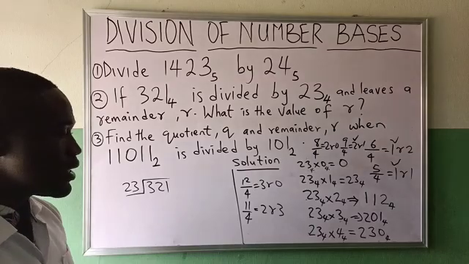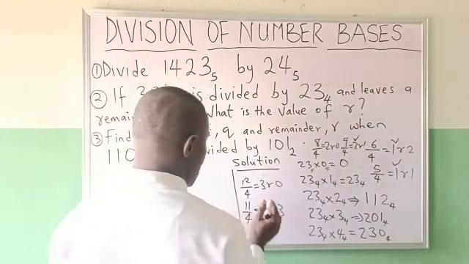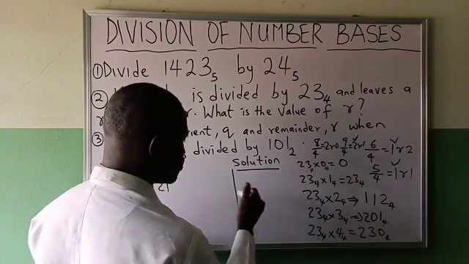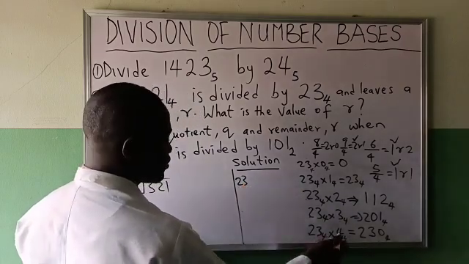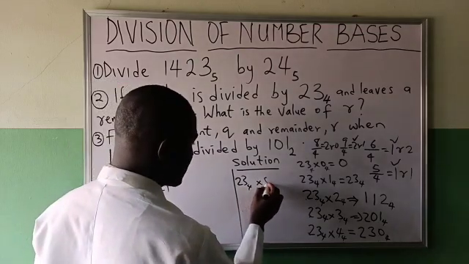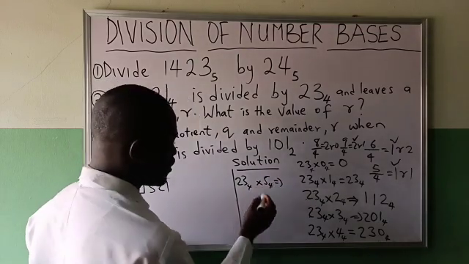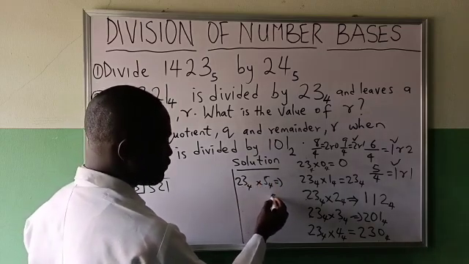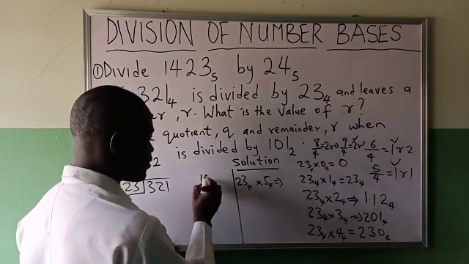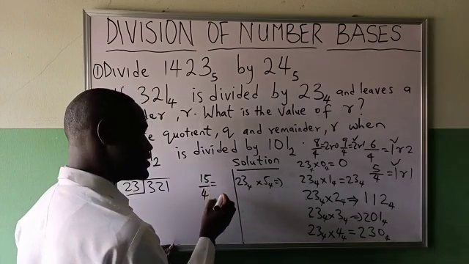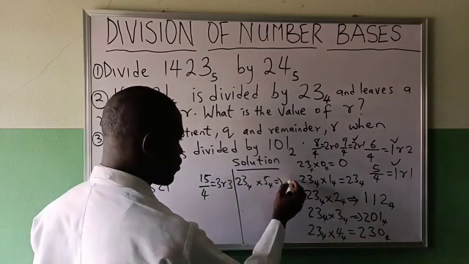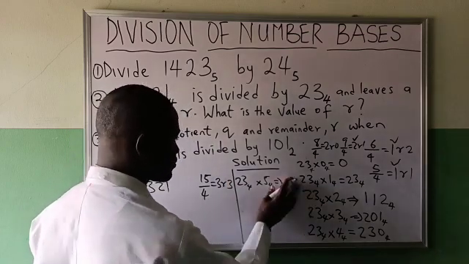Then I'll call again. I will now say, if I test 2, 3, because this is still lower than this, 2, 3 in base 4 times 5 in base 4, what will it give me? 5 times 3 is 15. 15 divided by 4, that is 3, remainder 3. I will write 3, remainder 3.